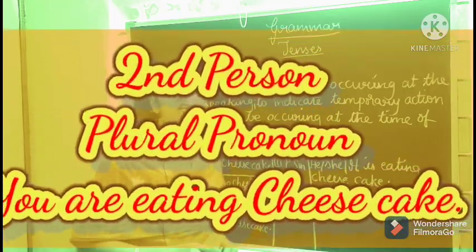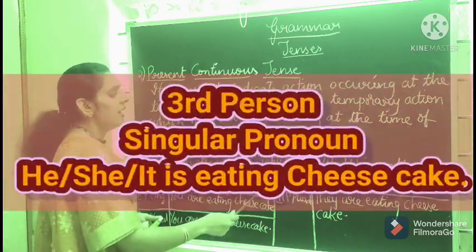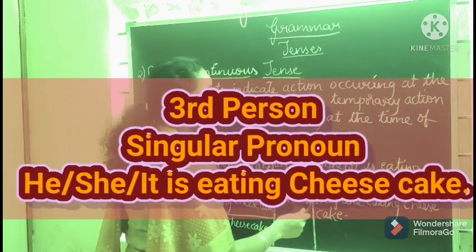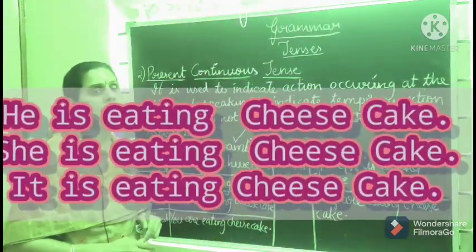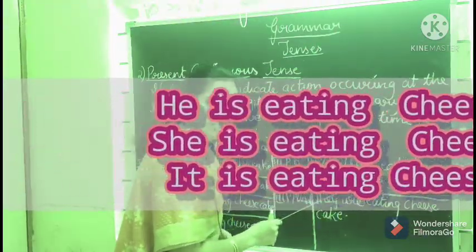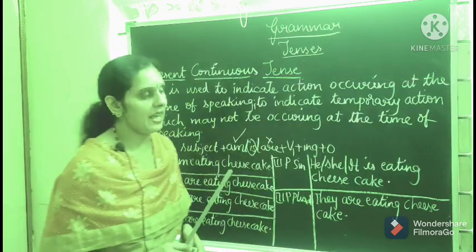As I said before, for the second person singular and plural, you will get "you" itself. Now, third person singular, you will get what? He or she or it is eating cheesecake. You will get "is" here. So, he is eating cheesecake. She is eating cheesecake. It is eating cheesecake, like that.